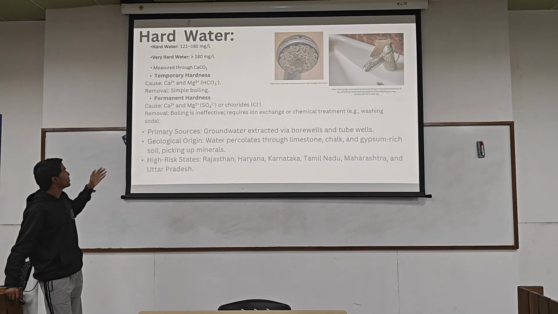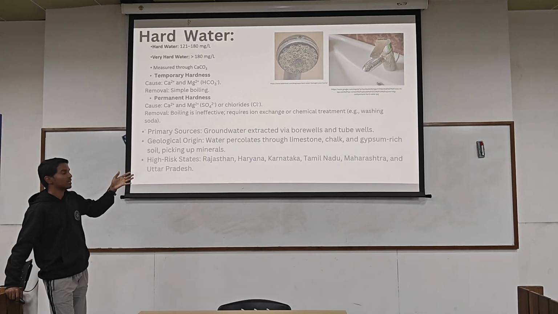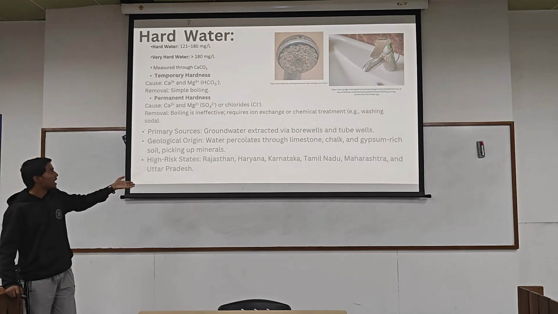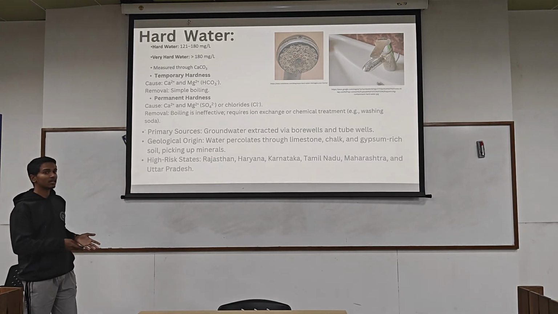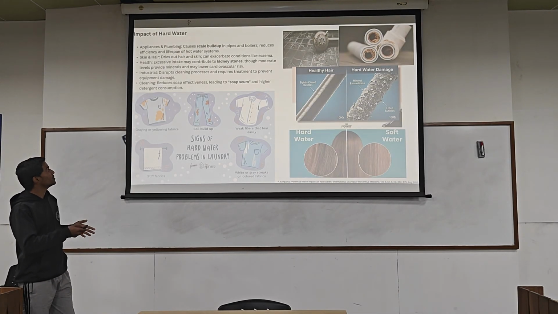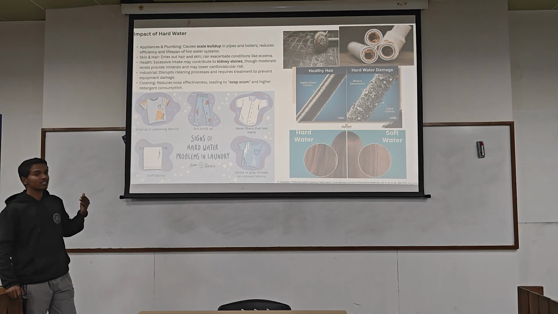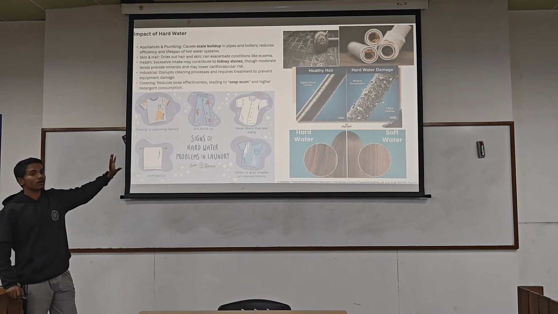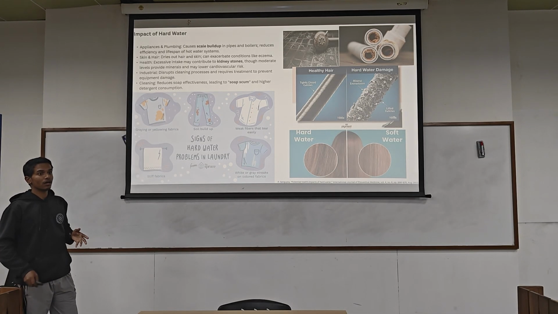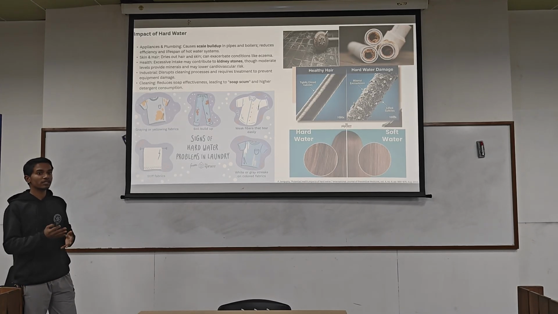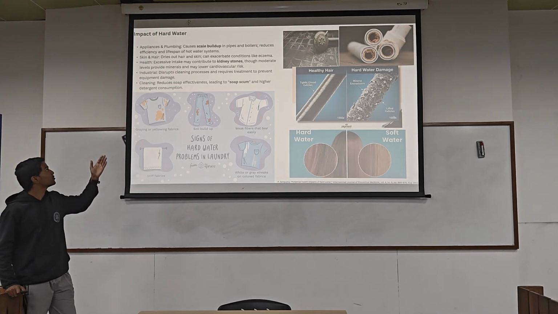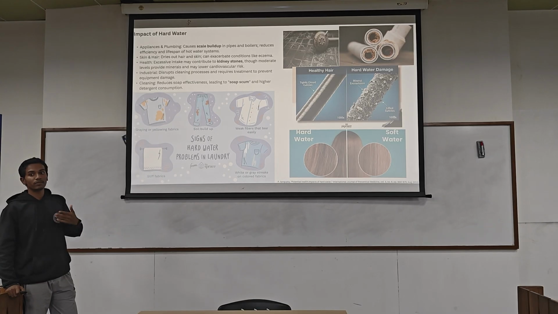Yeah, and the same thing: the primary sources are groundwater, extracted from borewells or tube wells, and the high risk states are like Rajasthan, Haryana, Karnataka, where the major source is groundwater. So if you see how much it affects daily life, it forms a layer of scale build-up, because calcium and magnesium form carbonate precipitates. That's why it's also called lime scale build-up, and it gets precipitated over and over.